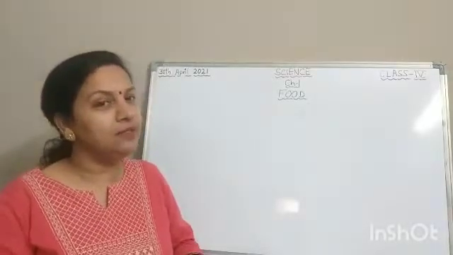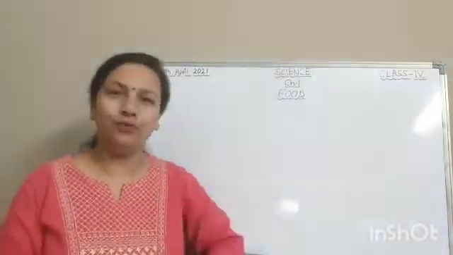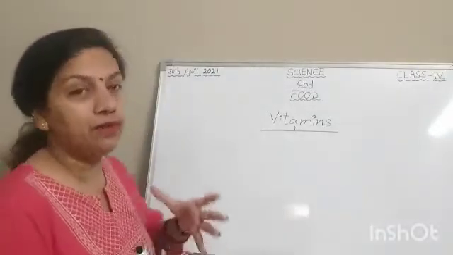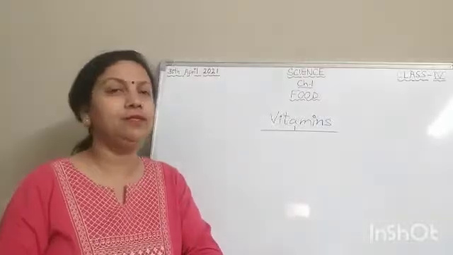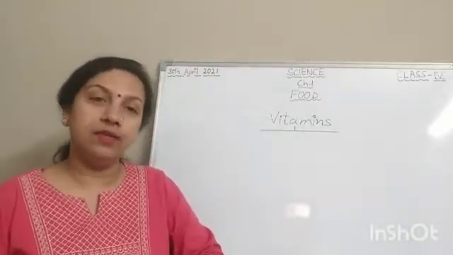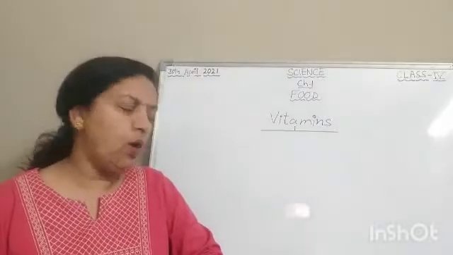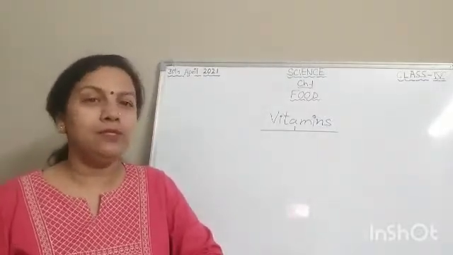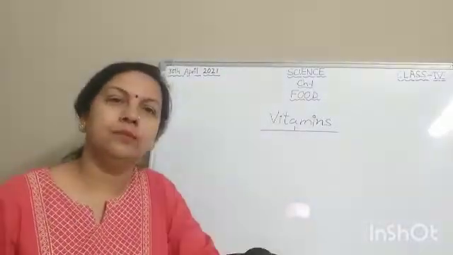So let's continue our chapter 1, food. Children, in our last video we learned about the different nutrients like carbohydrates, proteins, fats, roughage, minerals, water, all these things. Okay, now today we are going to study about vitamins.